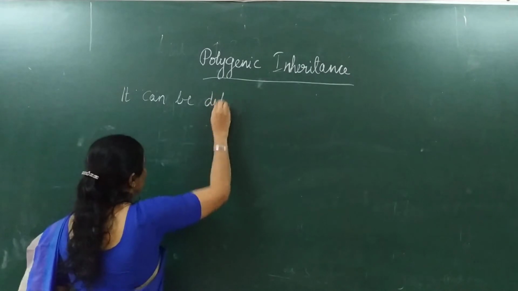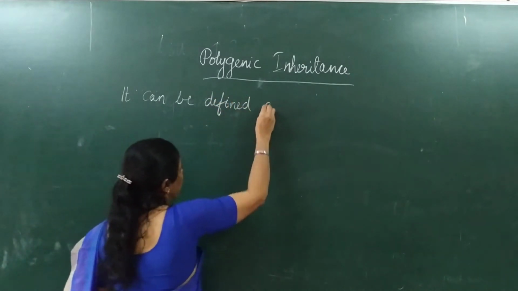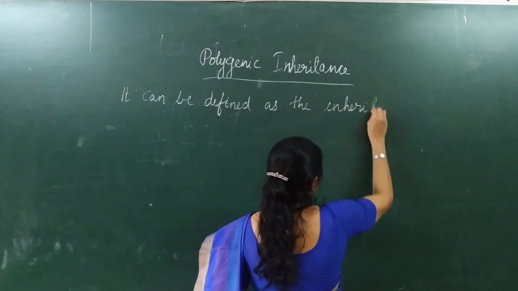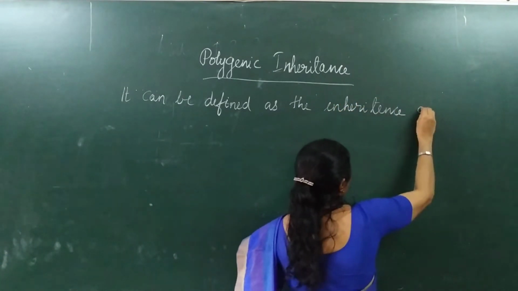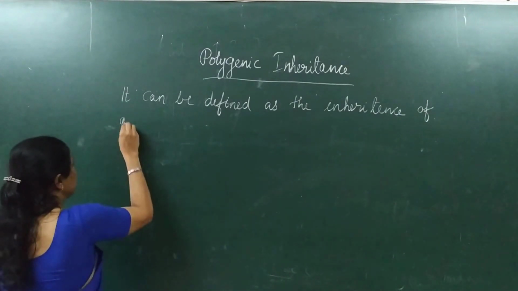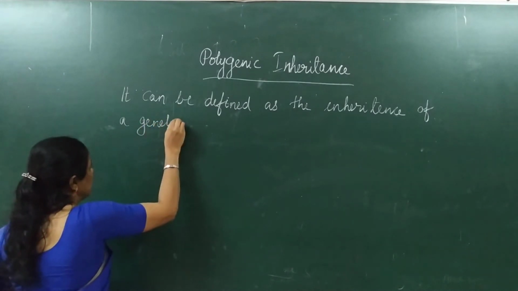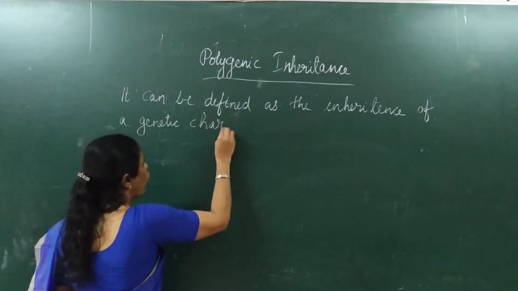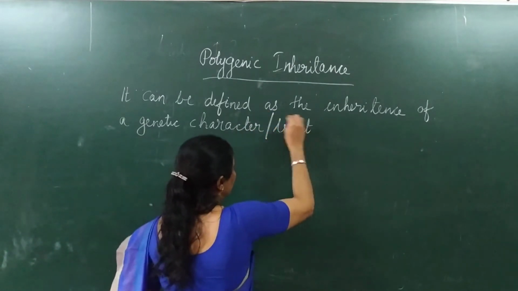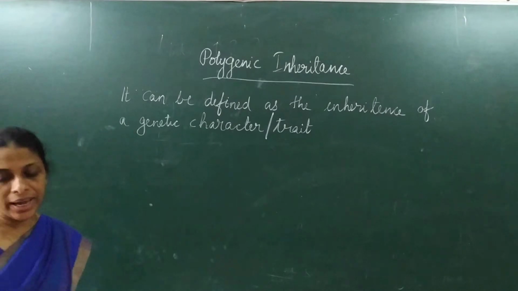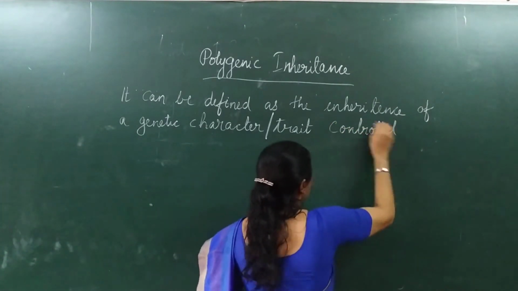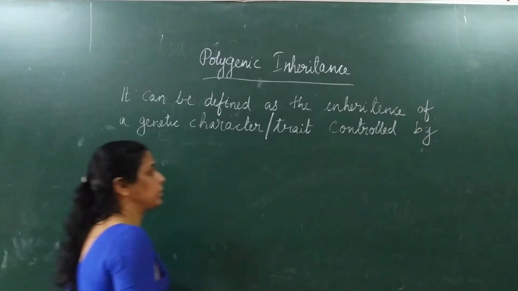the inheritance of a genetic character or trait controlled by more than two genes.